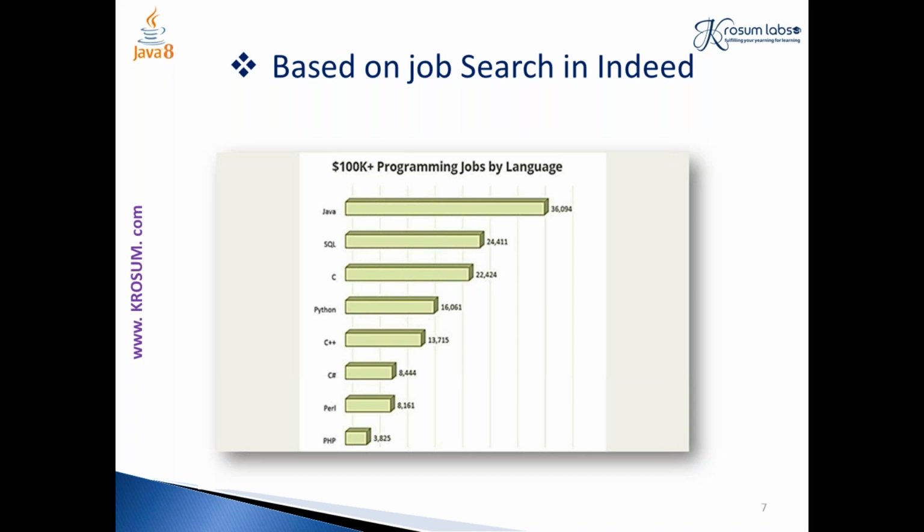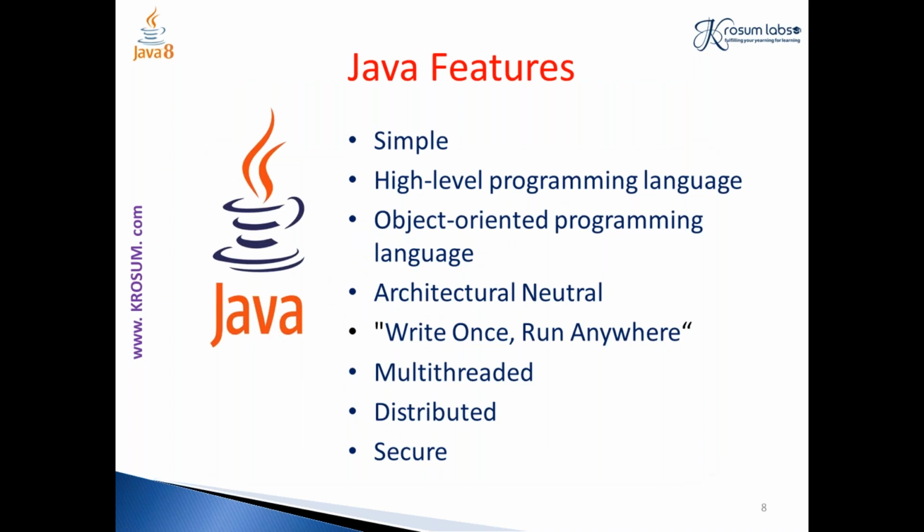So say for example, this number of 36,000 is for 100 jobs. Okay, so it is not a mere number, it is a highly paid job. Almost it will be like 70 lakh in Indian rupees. Okay, so Java is a highly demanded programming language, and followed by, let's see the features.